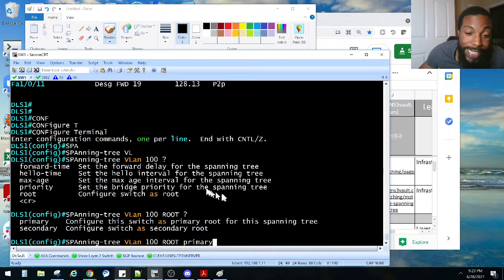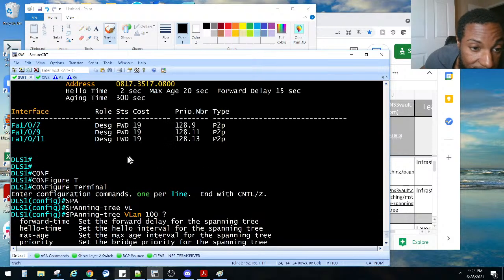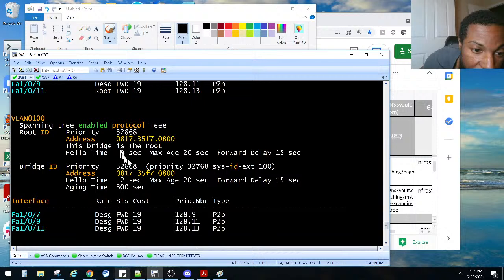All right, so we set it as the root bridge for VLAN 100, right? And let me show you something else. Our priority for the bridge was 32868, right? So it was done automatically by the IOS. Now that we set it as the root bridge, what is it going to change to? It says it was 32868, right? Which is pretty much, what's that number, I believe